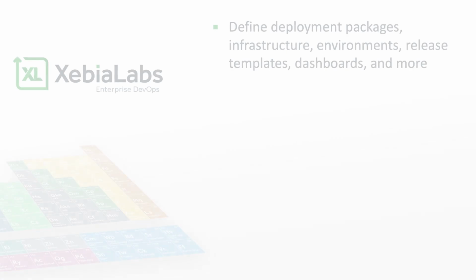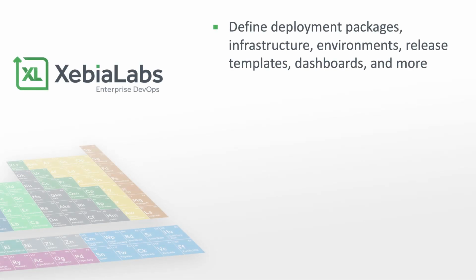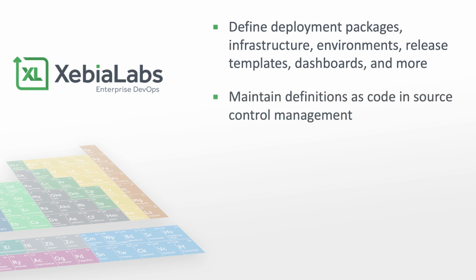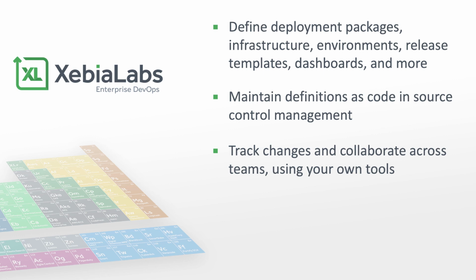DevOps as code is an easy way to define everything in your DevOps pipeline as code, including packages, infrastructure, environments, release templates, and more. You can maintain these definitions in source control management alongside your application code. DevOps as code makes it easy to keep track of changes, to revert changes when needed, and to collaborate across DevOps teams using the tools you already know and love.